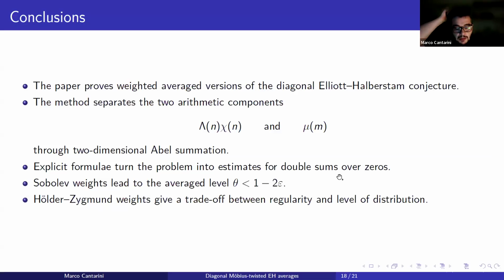So let me summarize the main conclusion. We proved a non-trivial estimate for a suitable weighted average version of a suitable Elliott-Halberstam conjecture strictly connected to the Goldbach problem. And we introduce a method that in some sense uncouples the contribution of the von Mangoldt function and the Möbius function, and allows us to rewrite the main average in terms of explicit formulas of the psi function and the Mertens function. And so, assuming reasonable hypotheses, we are able to obtain non-trivial estimates for such average for a level of theta which is strictly connected to the regularity of the weights involved.